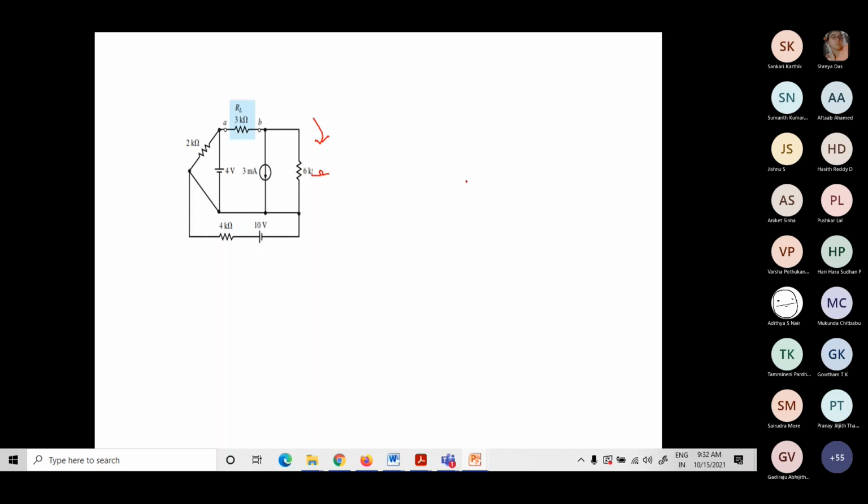Okay, let me redraw here. So I have my AB. I have my voltage source, and this is in parallel with 2K, because these two are the same thing, right? For simplification, let me name this node 1. The negative terminal of the voltage source is connected to 1. The 3 milliamp source is also connected to 1.